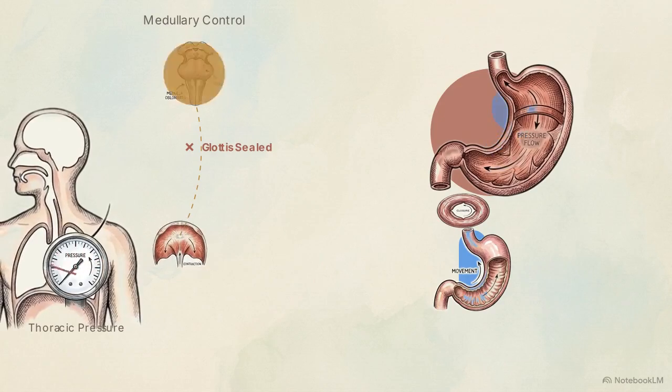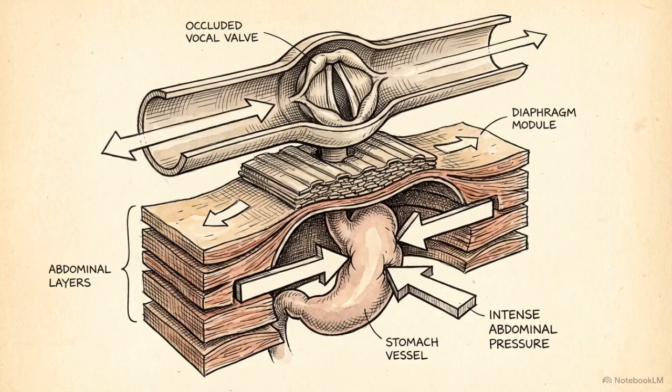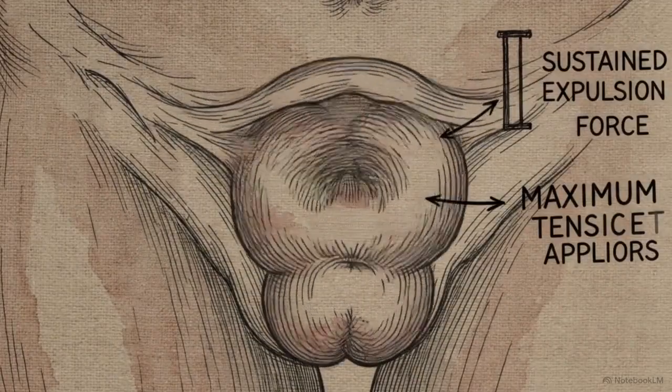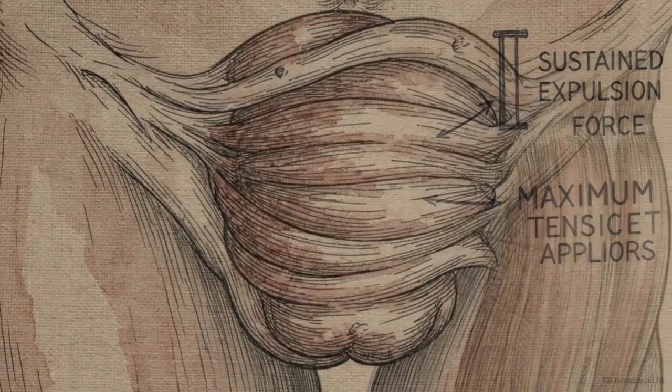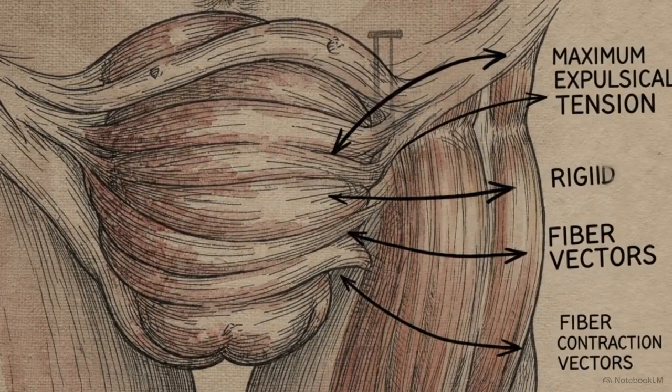During these spasms, the pyloric sphincter relaxes. This allows alkaline duodenal contents to wash back into the stomach, raising the pH of the gastric fluid. The retching phase builds kinetic energy inside the abdomen, while the closed glottis ensures the contents cannot enter the lungs. The body then transitions into phase 3, ejection. The spasmodic rhythm is replaced by a single, sustained, maximal contraction of the abdominal wall and diaphragm.